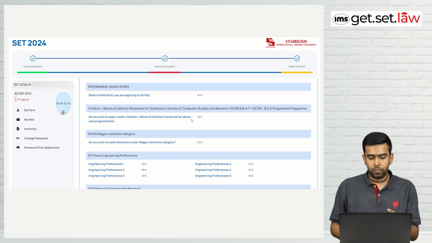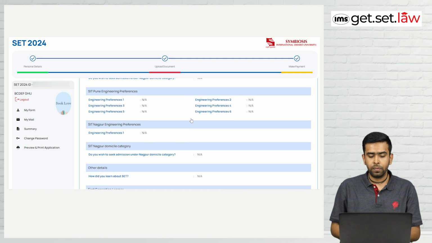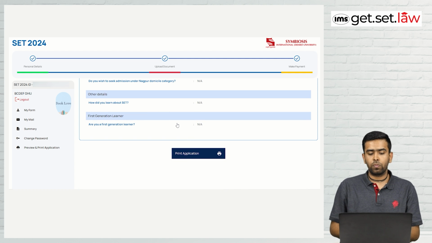Okay, so now the law program is over. The remaining form is for the other entrance exams, SET and SITEE. So then your form is filled. Since you have already made a payment, you will upload all the documents as required in this page, and thereafter you will be done.